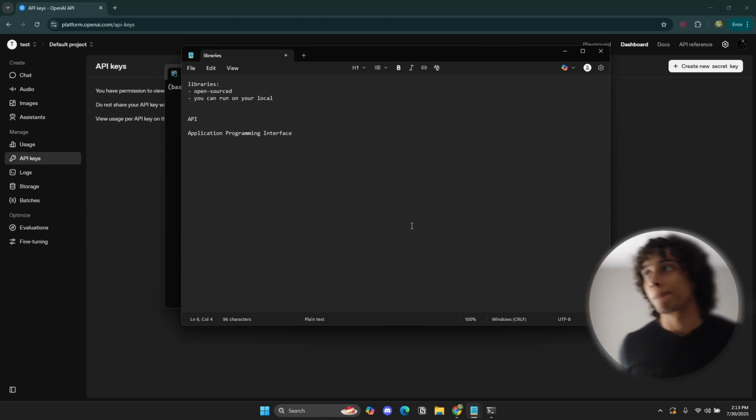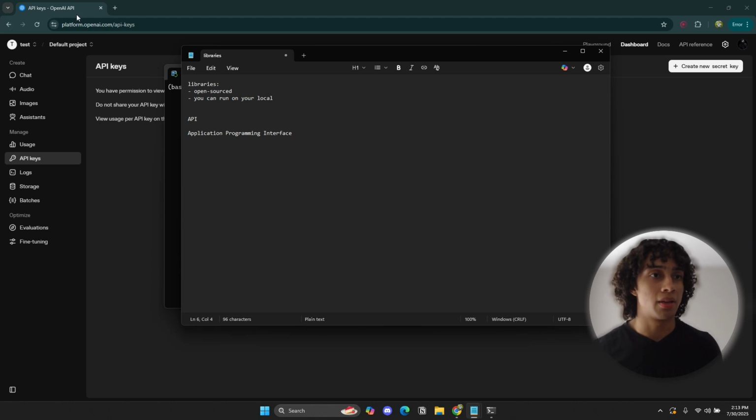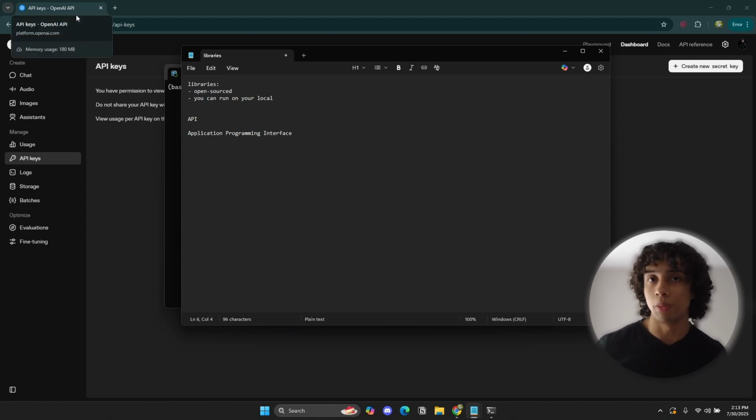So OpenAI is a company, and we all know OpenAI because of a very famous tool that I'm very sure you guys already know about, ChatGPT, right? ChatGPT, probably the tool of the 21st century, I guess, I don't know.